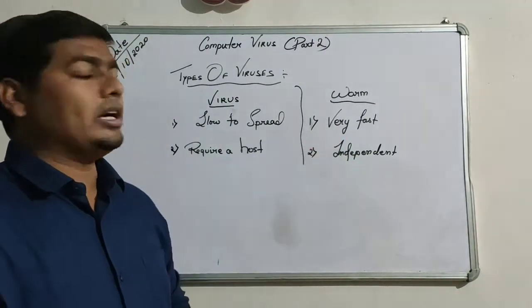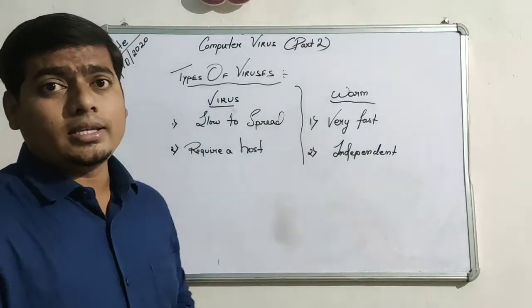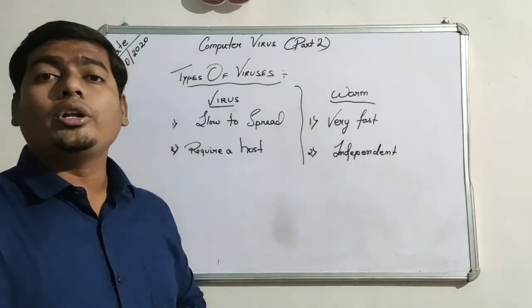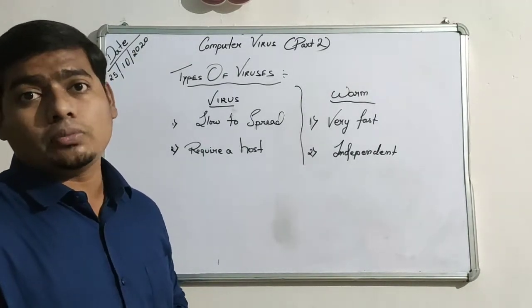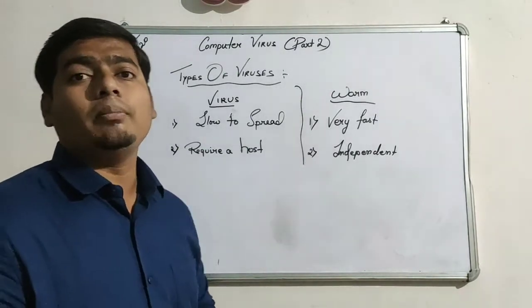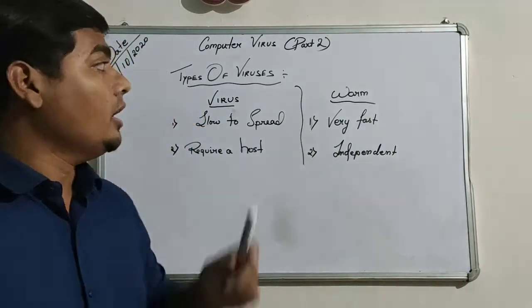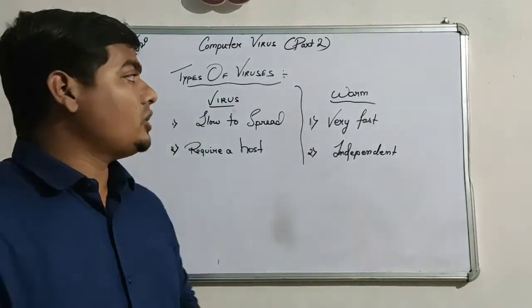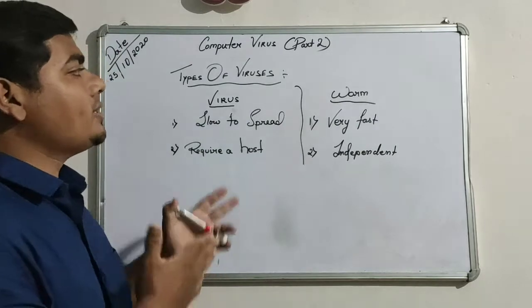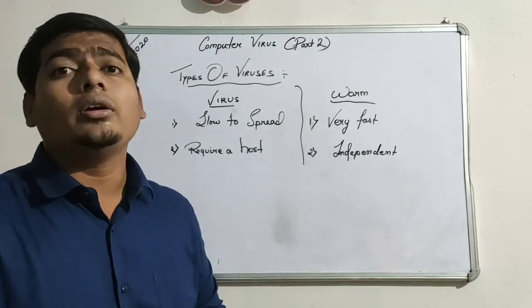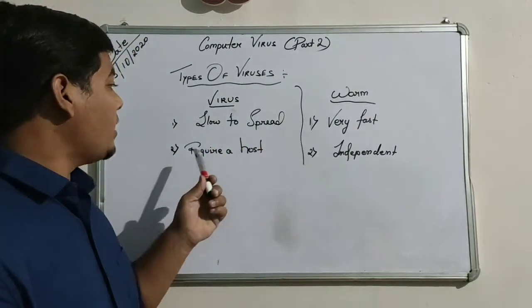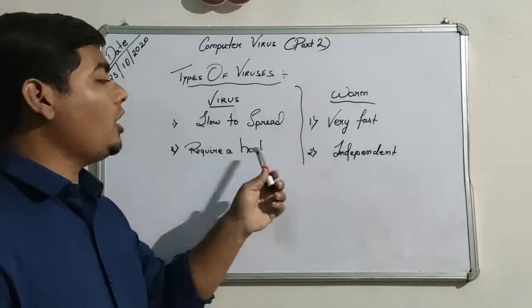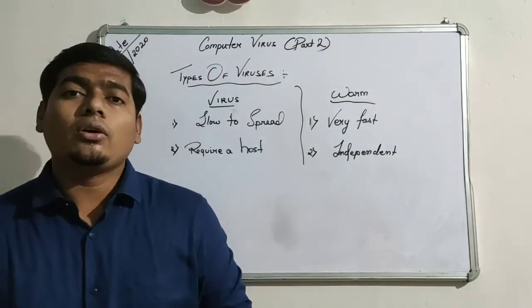Why is a worm faster than a virus? Because a worm uses modern technology. What modern techniques to spread? Modern things, for example, email, internet, networks. It uses the network to spread. That's why, as compared to a virus, it is very fast to spread in your computers. Second, virus requires a host. What? Virus requires a host.